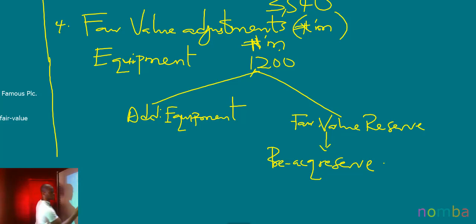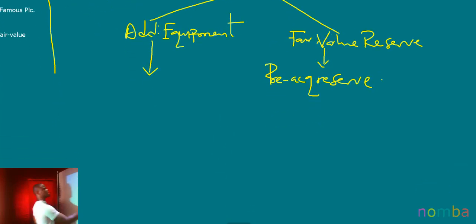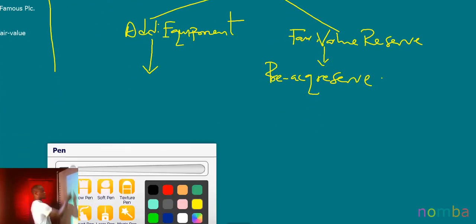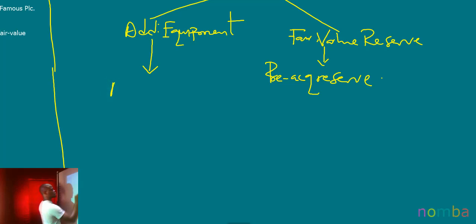However, for this equipment, because we were told in the question that the subsidiary, Famous PLC, had not recorded it in its books, we need to add the 1,200,000,000 to the equipment. And since we are just adding it in this current reporting period, that means there will be an additional depreciation that has also not been considered. So what will be the additional depreciation? So we are going to have an additional depreciation.